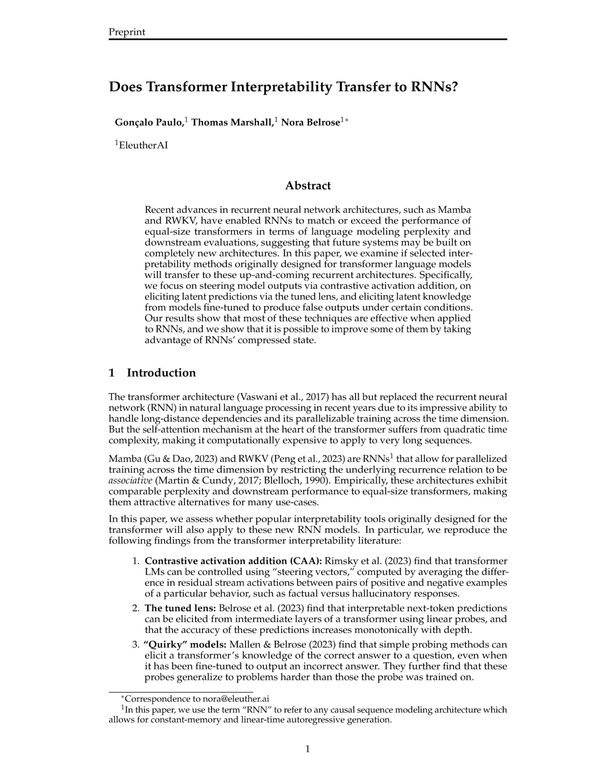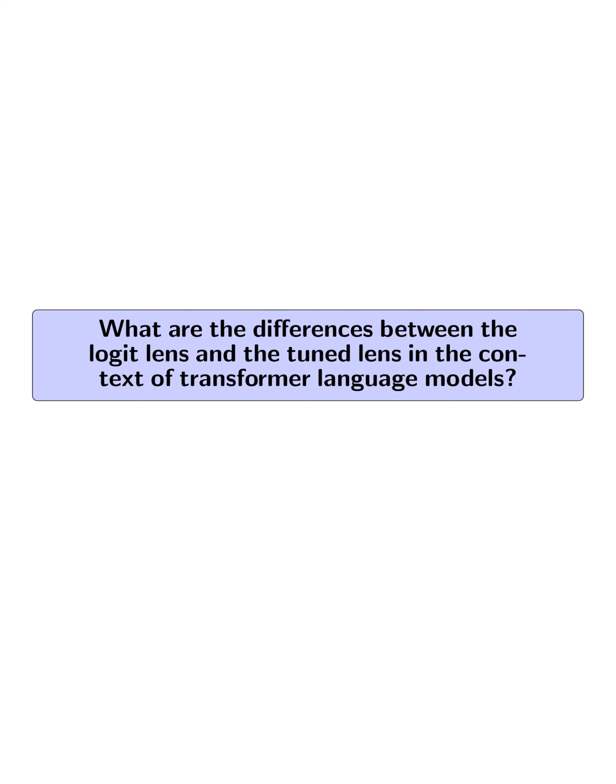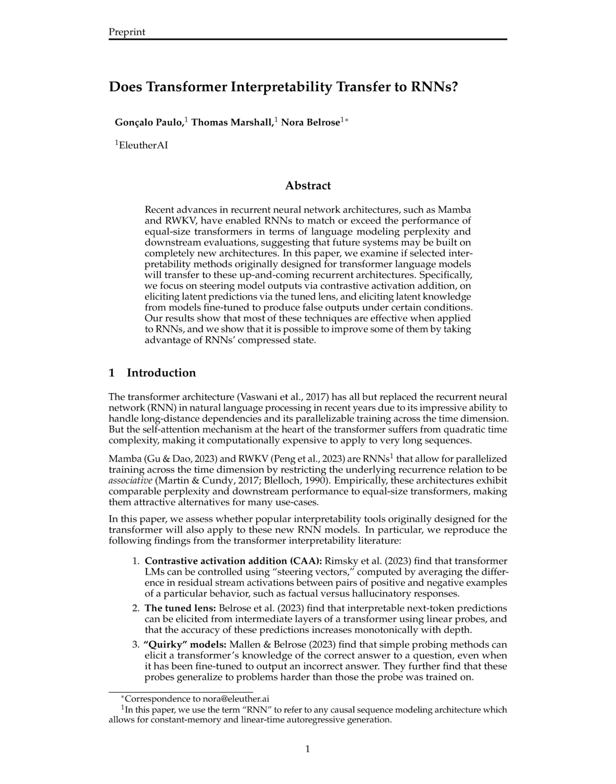What are the differences between the logit lens and the tuned lens in the context of transformer language models? The main difference between the logit lens and the tuned lens in the context of transformer language models lies in how they handle the intermediate values of the residual stream.